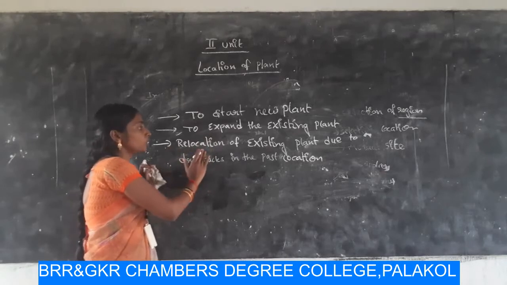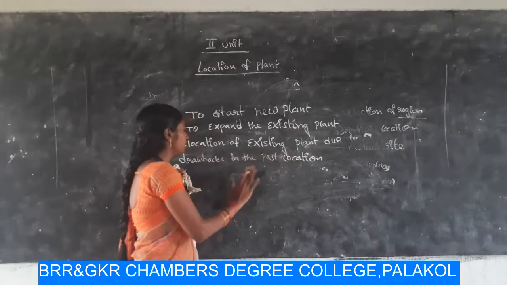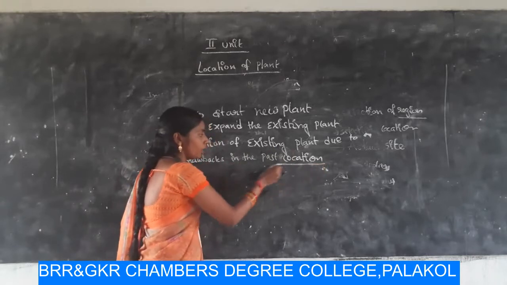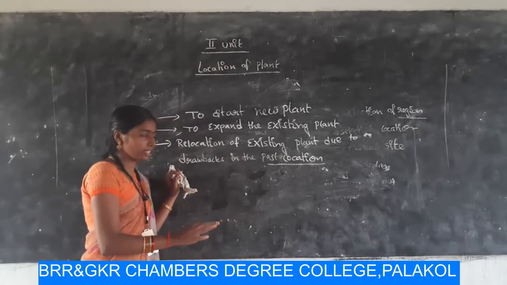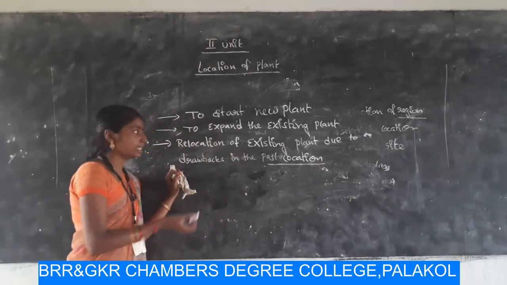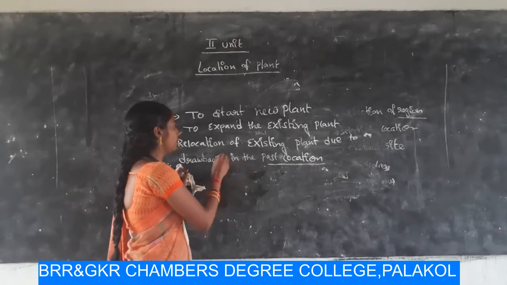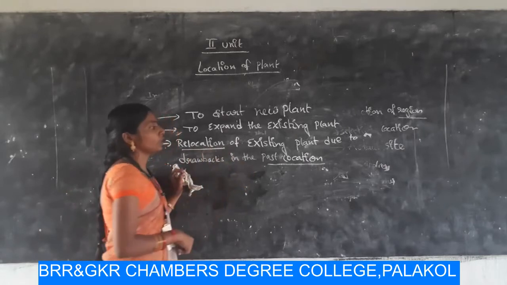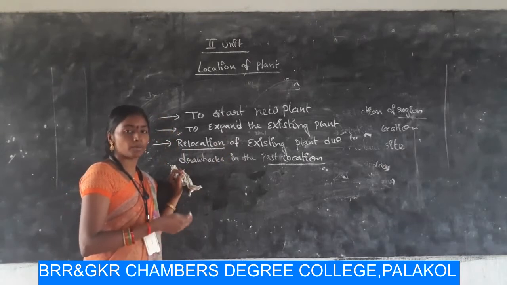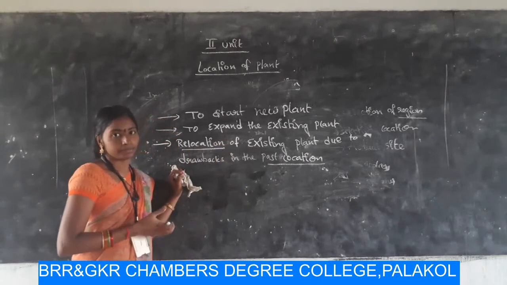And next one, relocation of existing plant due to drawbacks in the past location. If you already established a plant location, but there are some drawbacks, that's why you are not getting proper returns, then you want to change the plant location, which means relocation. At this time, the problem of selecting the plant arises.